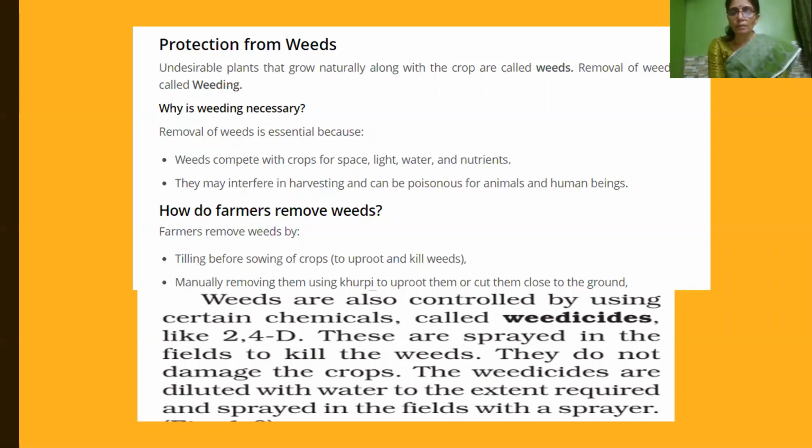And some child got a doubt: if weedicides are sprayed, what about the microorganisms and earthworms present in the soil? As I told, weedicides will be sprayed on the crops, and these earthworms and microorganisms are present inside the soil, isn't it? So it will not affect them, it will not kill those earthworms and microorganisms.